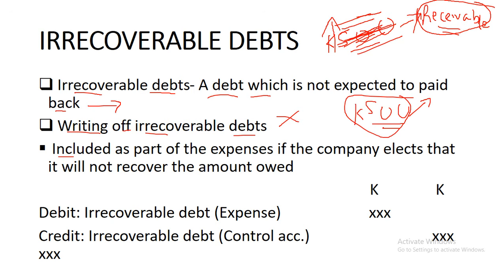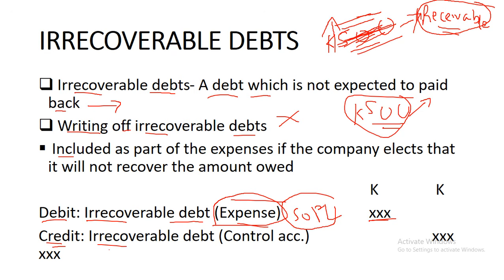So the double entry is, one, you debit the irrecoverable debt as an expense in the statement of profit or loss. So the debit goes in the statement of profit or loss with the description of irrecoverable debt as an expense. And then the credit goes in the control account.